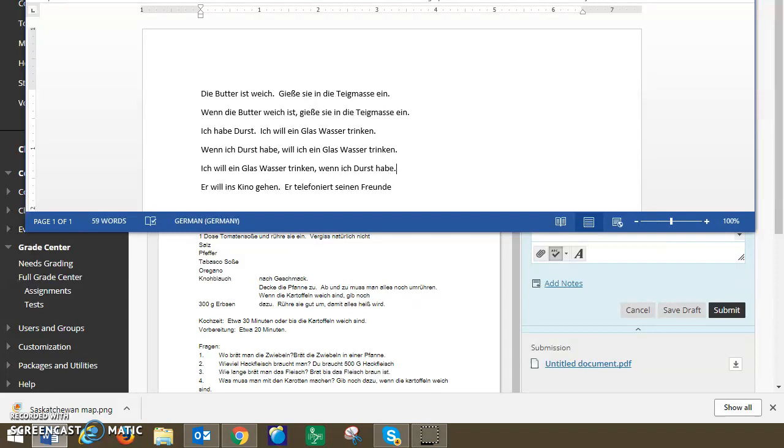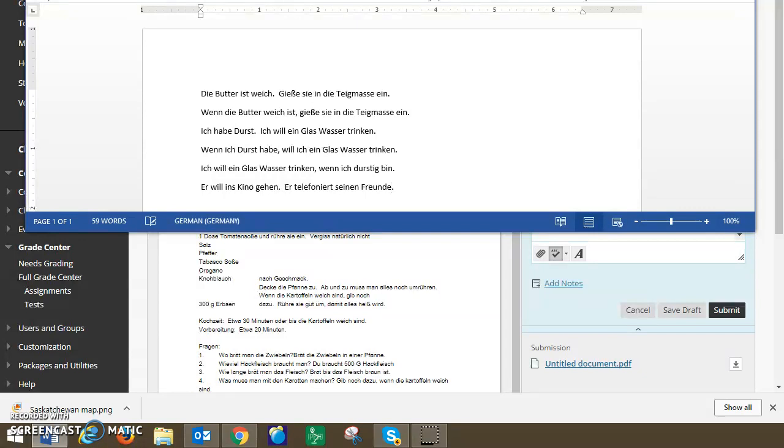If I switch them around, I want to drink a glass of water when I have thirst, or when I am thirsty. You could say "wenn ich durstig bin," if you want to change the sentence from a noun to an adjective, "I am thirsty," that's fine too. Of course, then the verb goes from habe to bin, but it stays in the same place.